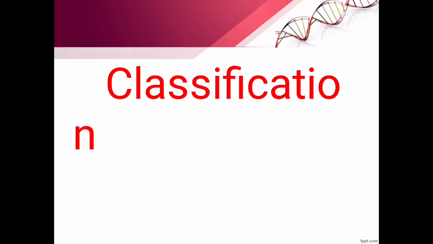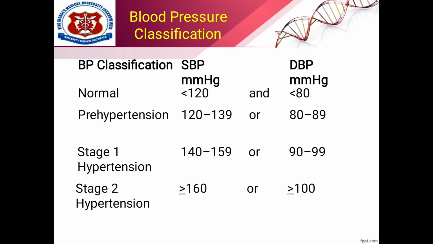Now, if we talk about the classification of hypertension, here we have a normal person who has a systolic blood pressure less than 120 and diastolic blood pressure less than 80. Prehypertension has systolic blood pressure from 120 up to 139, and diastolic blood pressure from 80 to 89.